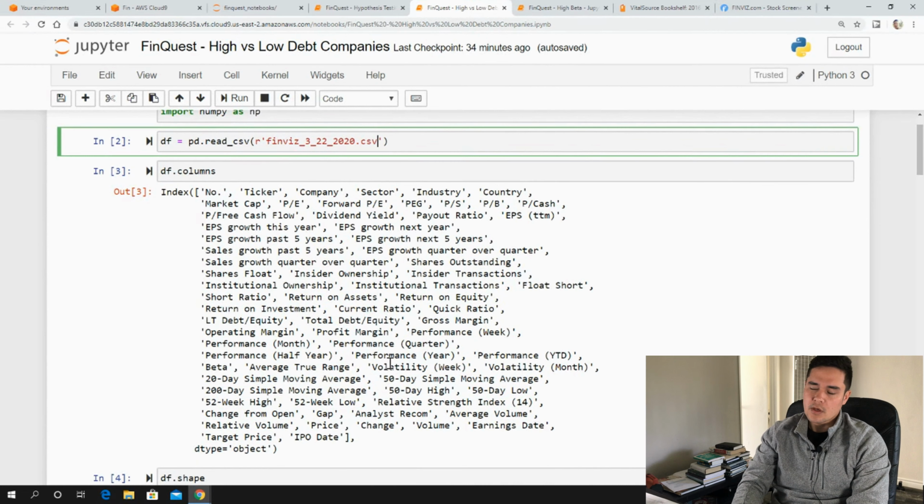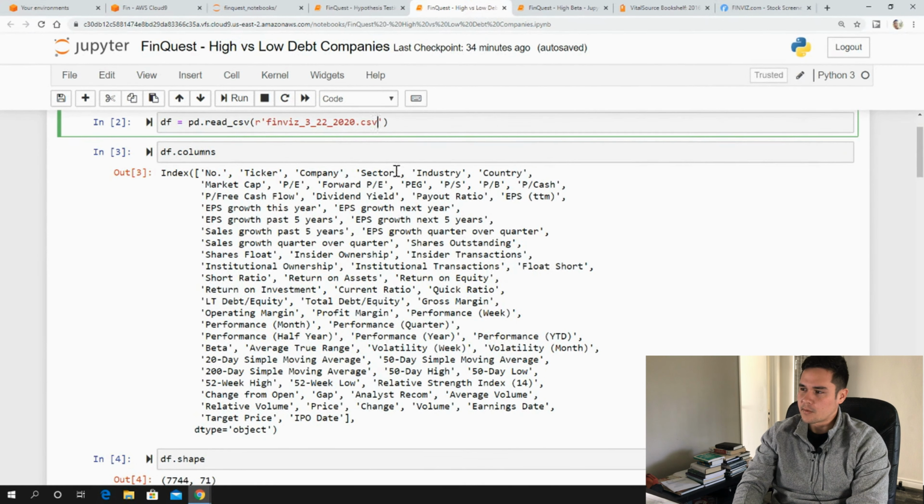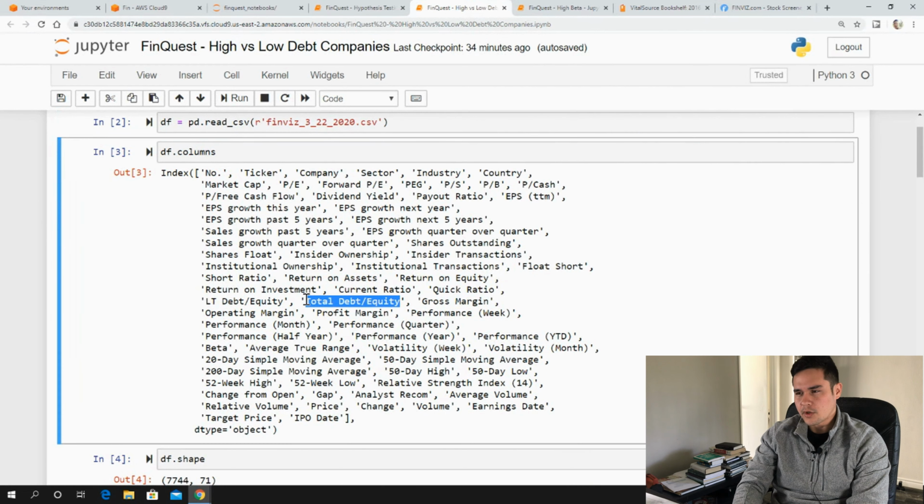If you've seen some of my other videos, this is the type of data I've worked with before. So we have the ticker, the company, sector, industry, earnings per share. What we're interested in today is this total debt to equity ratio. And I believe this is data as of the fourth quarter, Q4 of 2019, so hopefully we're not having any forward-looking biased data here.